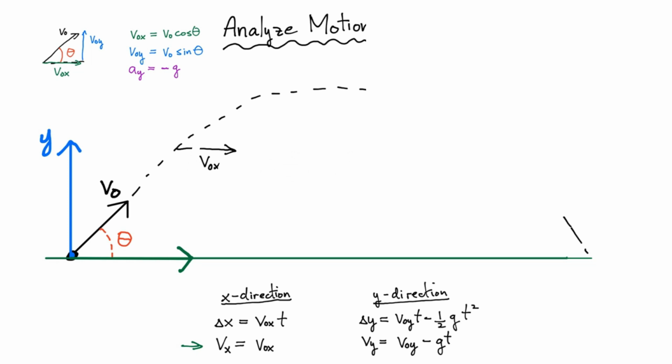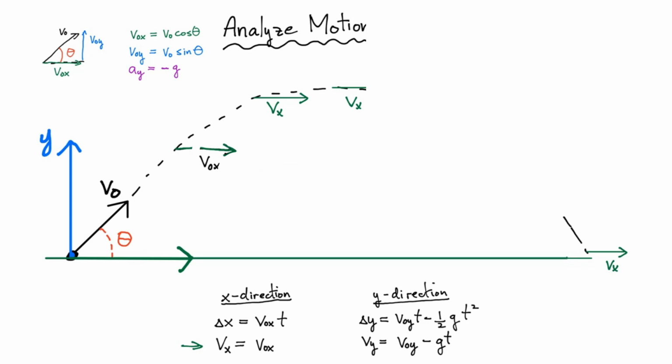It doesn't change. So what does that mean? That means that this vector over here is always going to be the same length. If I plot it over at this position, I get a vector that's the same length. If I plot it at the top, I'm going to get a vector that's the same length. So the velocity at every single point, at least in the x direction, is always the same. Even down over here, it's a vector that's the same length right as it hits the ground. The instant before it hits the ground, that's the magnitude of my velocity in the x direction.